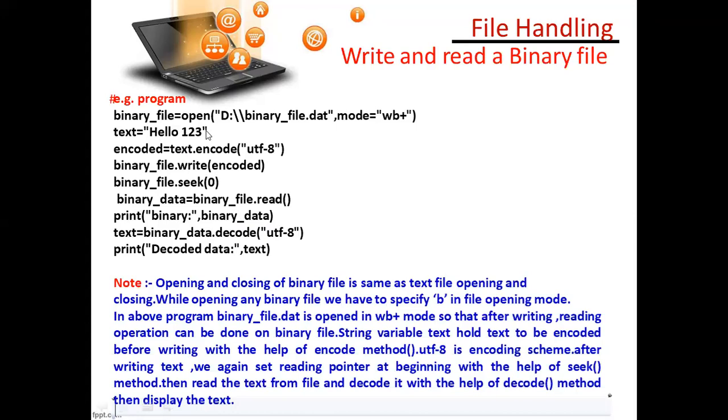So you can write a long text also here. I have written hello 1 2 3, anything you can write here. First it will encode it, then your record pointer will be at the 0th position. From the 0th position it will read, and last you have to decode.